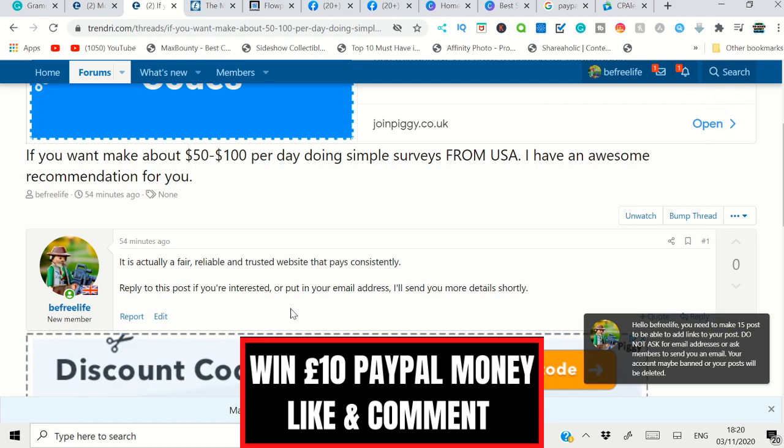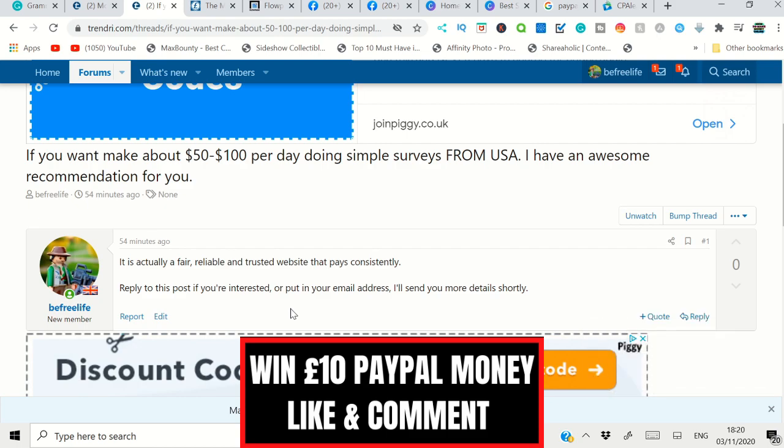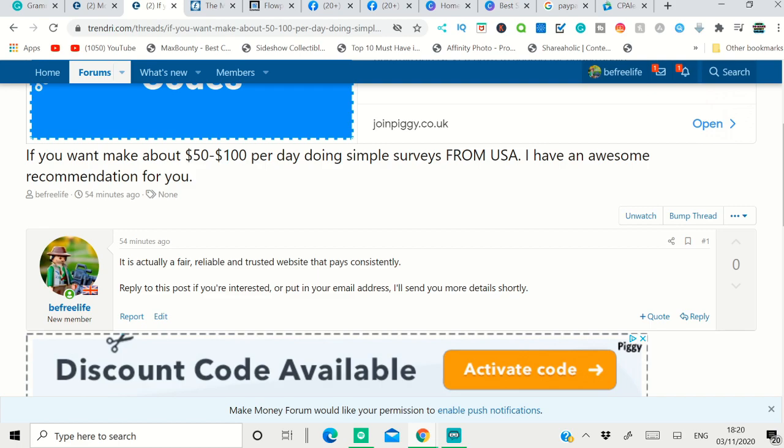In this way, you now have the email address of the viewer. At the same time, you can earn money when they join those survey sites. You can get that commission from CPA lead, but you also have the email address. You can put it on an Excel sheet, gather the email addresses, and do email marketing in the future. There are two benefits in this method. This is one actual method that you can do.